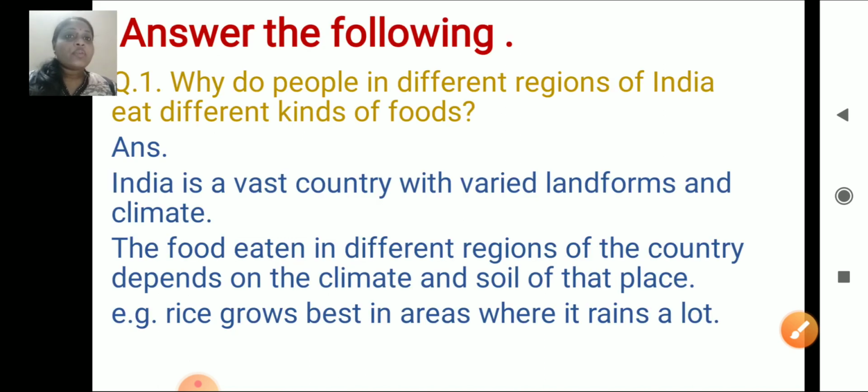Answer the following. Why do people in different regions of India eat different kinds of foods? India is a vast country with varied landforms and climate. The food eaten in different regions of the country depends on the climate and soil of that place. Example, rice grows best in the areas where it rains a lot. Where it rains a little, there people grow wheat, bajra, these things. So this is the reason.